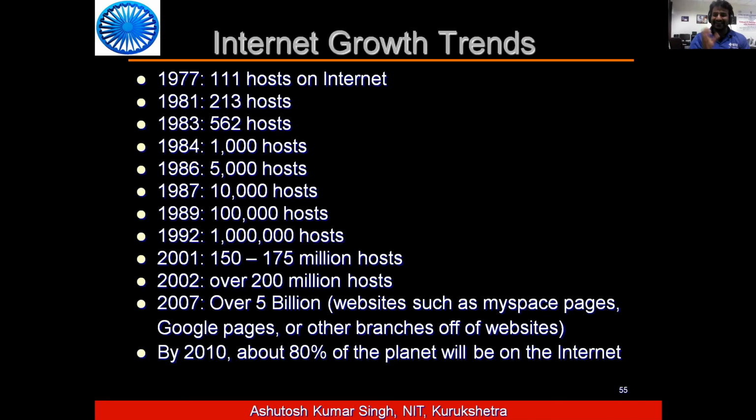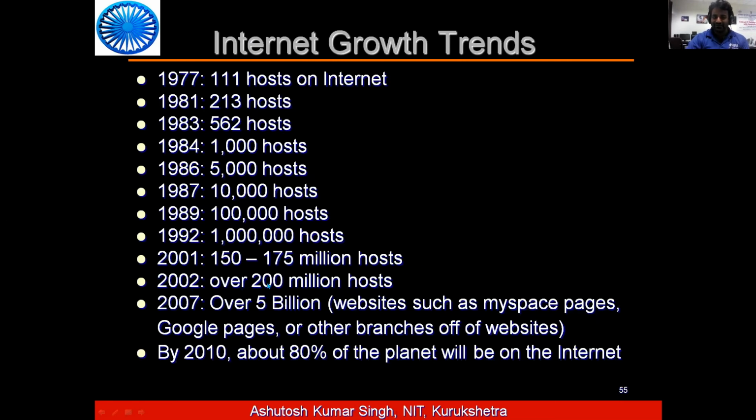Once we see the internet growth, this is up to 2010 only. The last 10 years I'm showing here. In 1977, only 111 hosts were on the internet. 1981, 213. 83, 562. In the 90s you can see 1, 2, 3, 4, 5. So see this number: in 2001, it was between 150 to 175 million hosts.